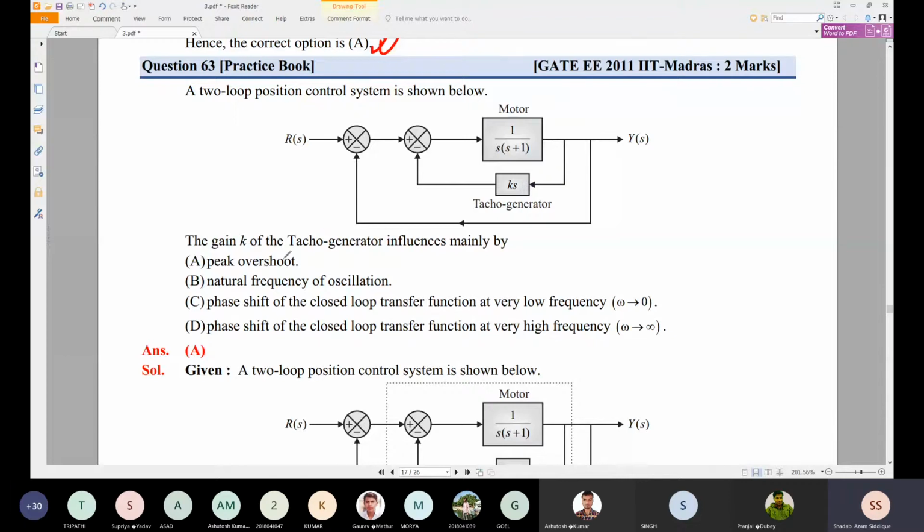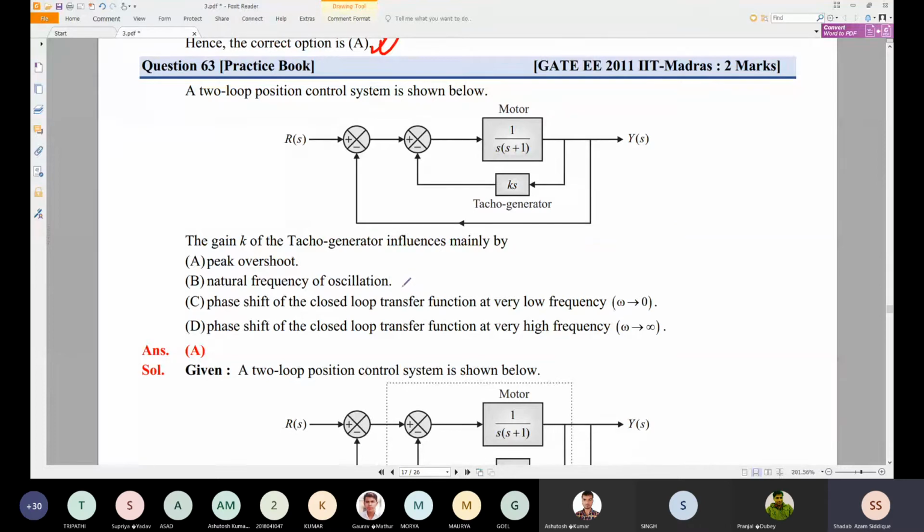Now it is asked which quantity the gain k influences: peak overshoot, natural frequency of oscillation, phase shift of the closed loop transfer function at very low frequency, or phase shift at very high frequency. You need to check which one is influenced.